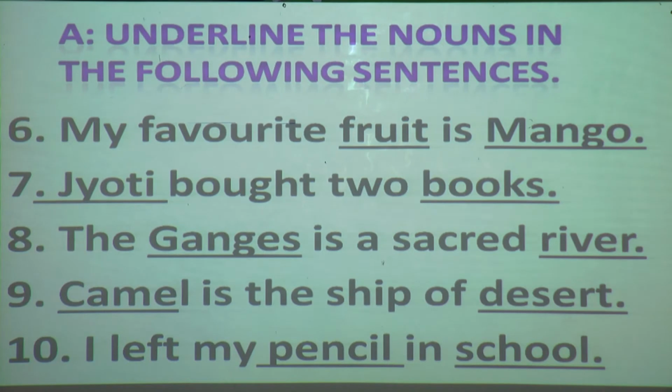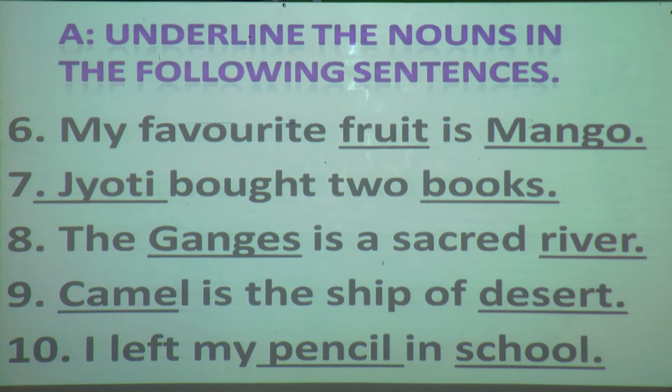Yes. 10th one, pencil, it is a thing. School is the name of a place. So have you done right? Okay, if you have done the way which I have given your answer, it shows that you have understood what is noun. If anywhere you have done wrong, you can erase and do it correct.